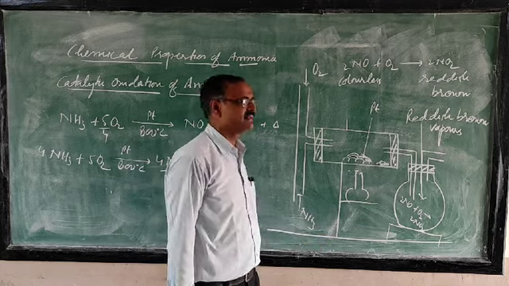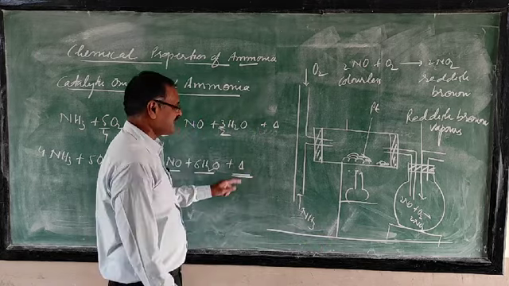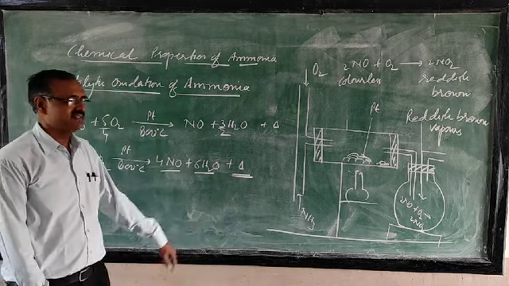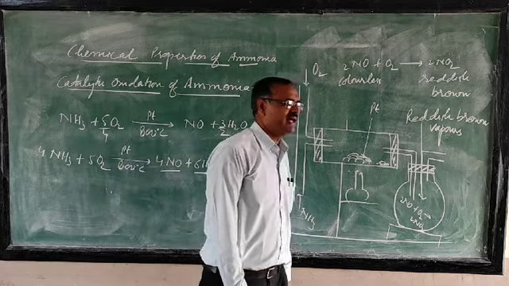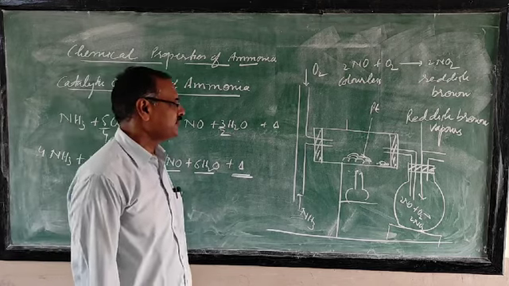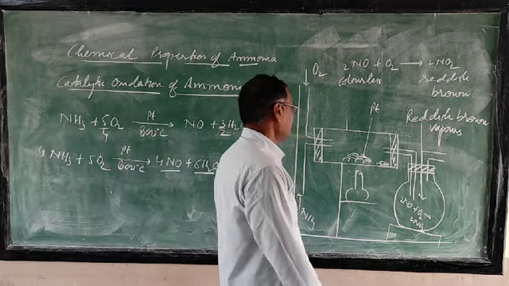What is the reason? The reason is that the reaction is exothermic. This plus delta sign denotes that the reaction is exothermic. So since the reaction is exothermic, even after heating is discontinued, the platinum will continue to glow. So these are the observations.